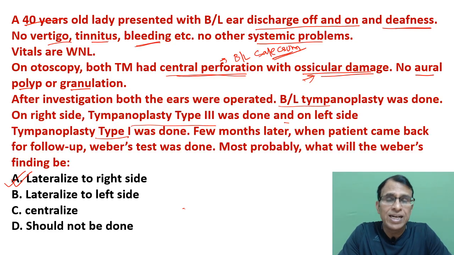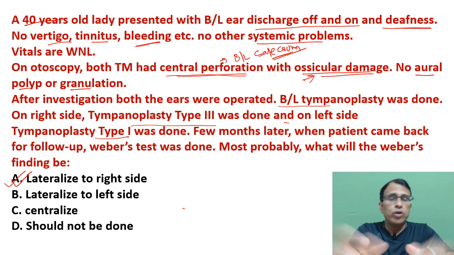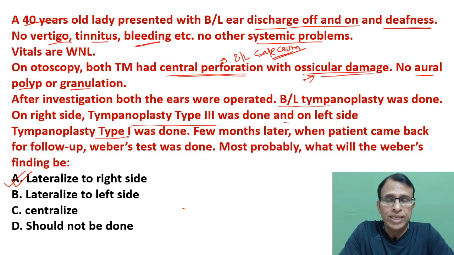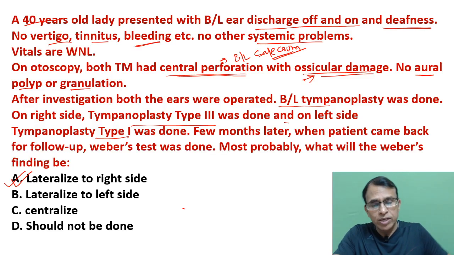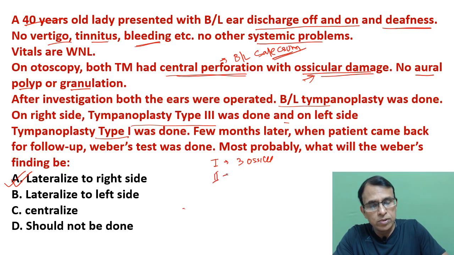So Weber's will lateralize to which side? Now, we all know tympanoplasty type 1, type 2, type 3, type 4 and type 5. There are 5 types of tympanoplasties. Type 1 has all the 3 ossicles left in the middle ear. Type 2 has only 2 ossicles left in the middle ear. Type 3 has only 1 ossicle left in the middle ear, and type 4 has 0 ossicles left in the middle ear.